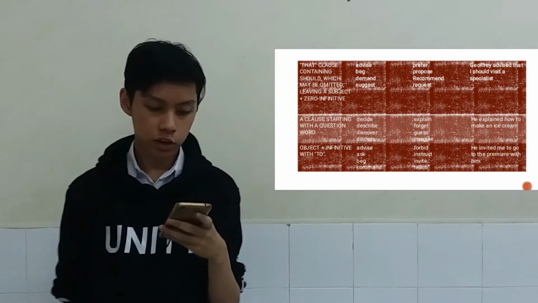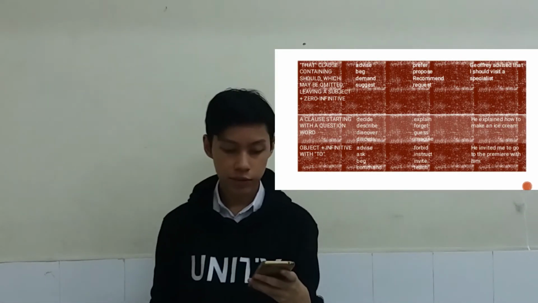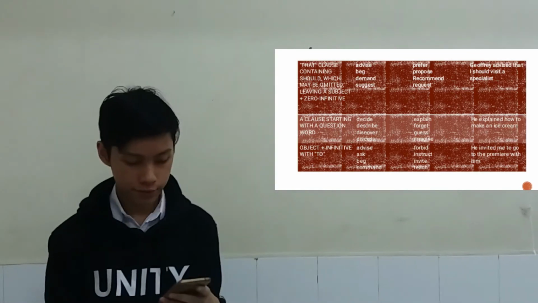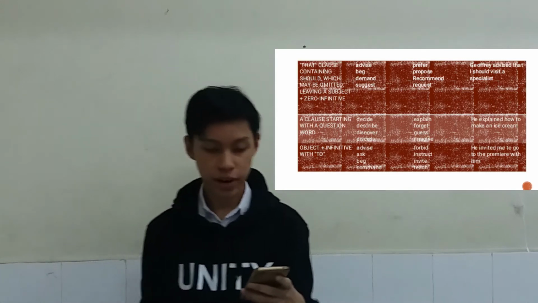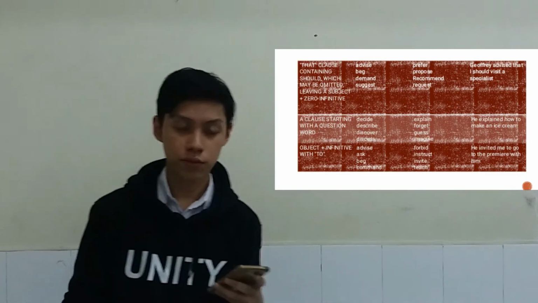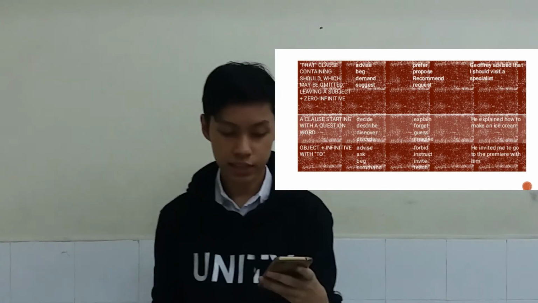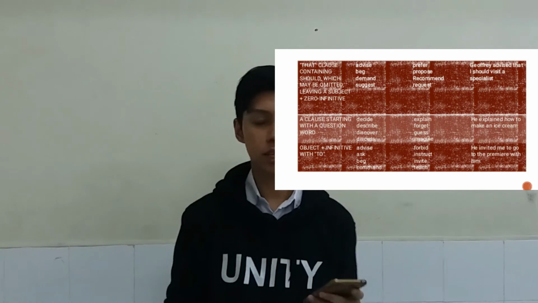Next one is that clause containing should, which should be omitted, leaving a subject plus zero infinitive. Examples of verbs for that are advise, beg, demand, and suggest. An example sentence of that is Geoffrey advised that I should be visiting a specialist.